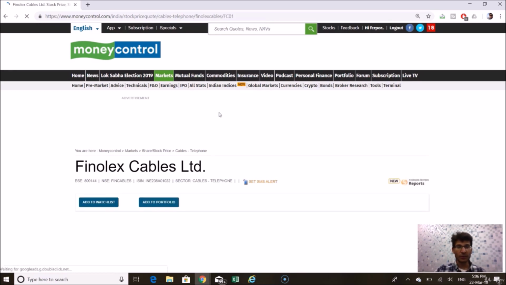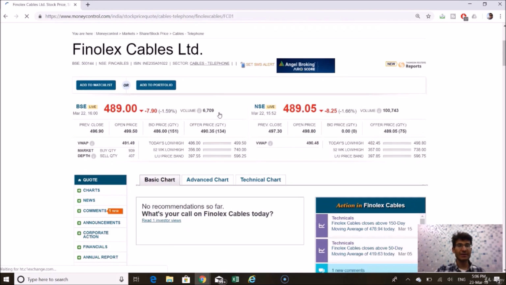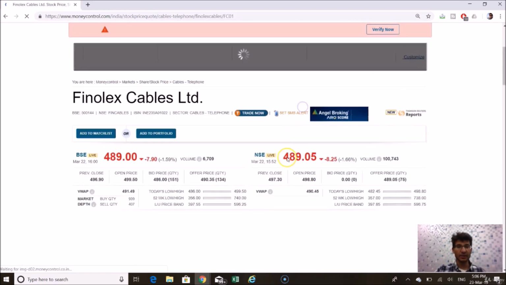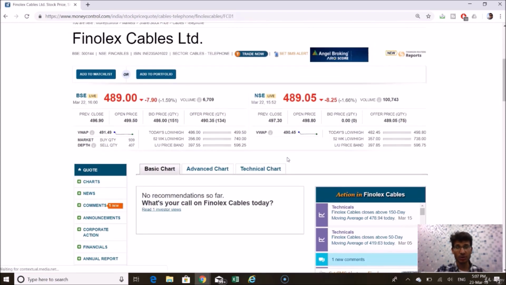Getting started, if we check out Finolex Cables, we can simply see the prices trading on BSE and NSE. The first thing one should analyze is the volumes that are being traded. Here we can see the volumes in the stock are 100,000, which is pretty decent. The volumes aren't very low. That means that technical analysis will work a little bit on this counter also.